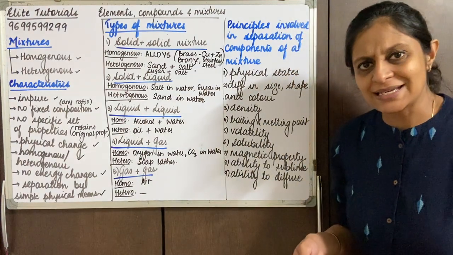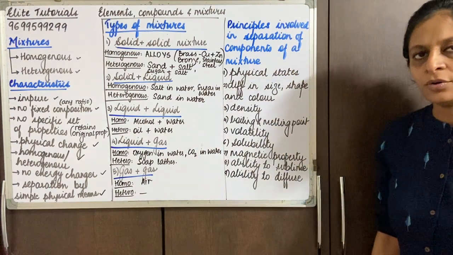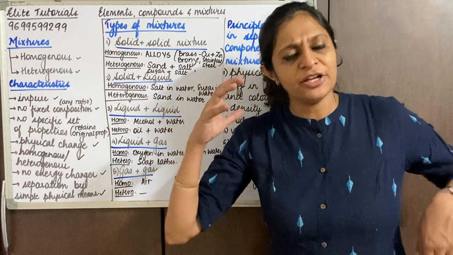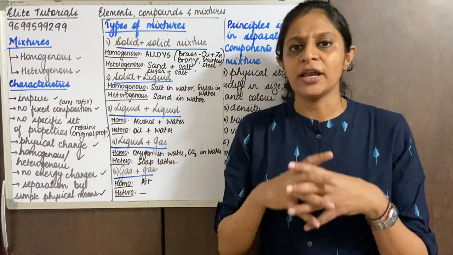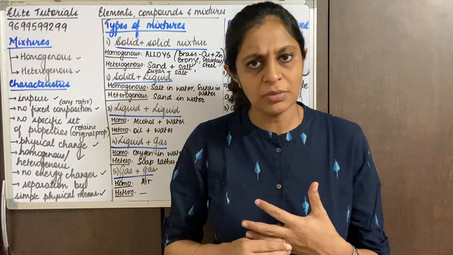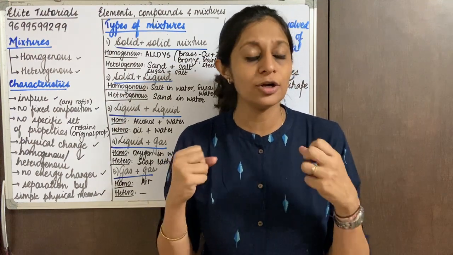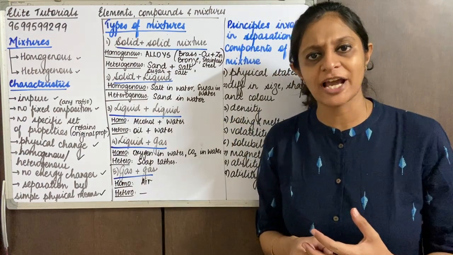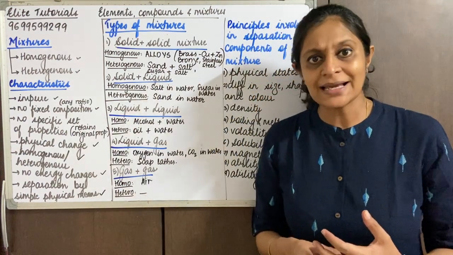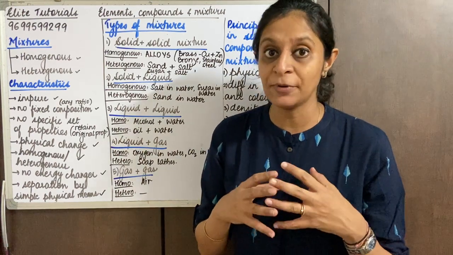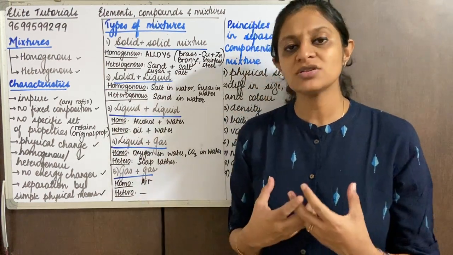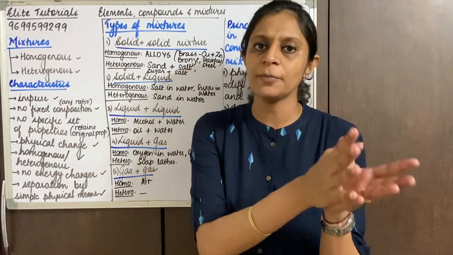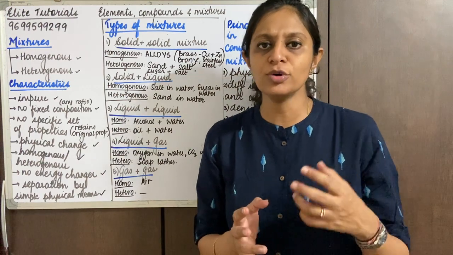Coming down to the next topic for today's lecture, we understood what mixtures are and the different types of mixtures. Now, in mixtures the components are not mixed in a fixed proportion, and mixtures also fall into the category of impure substances. So it is very important to separate the components of a mixture. Sometimes separation becomes important because I want a pure substance. Maybe I want to remove the impurities.